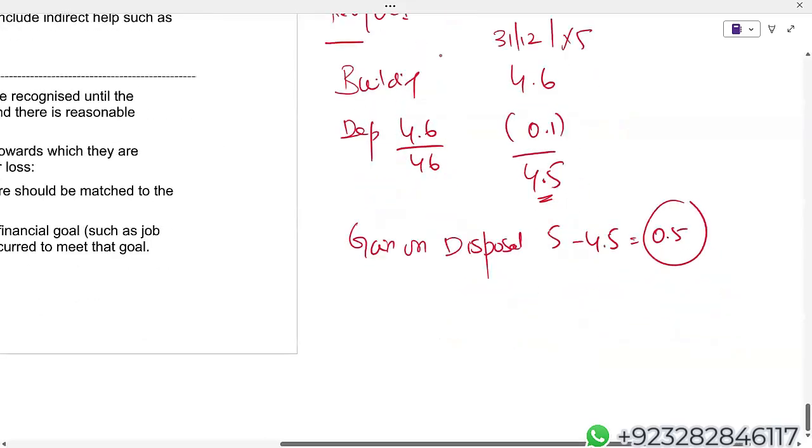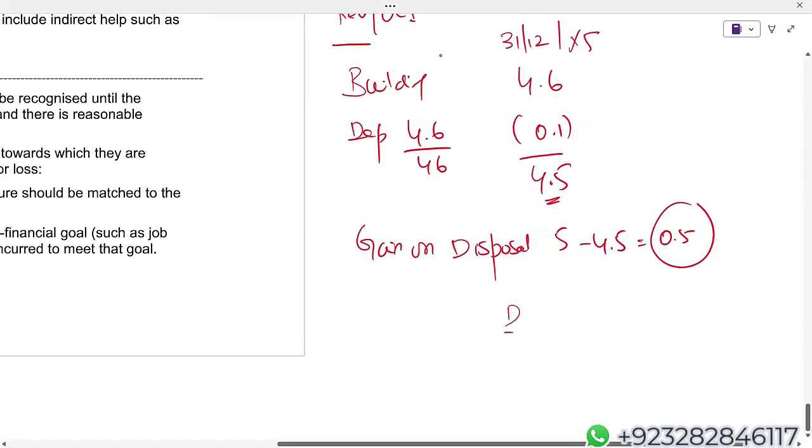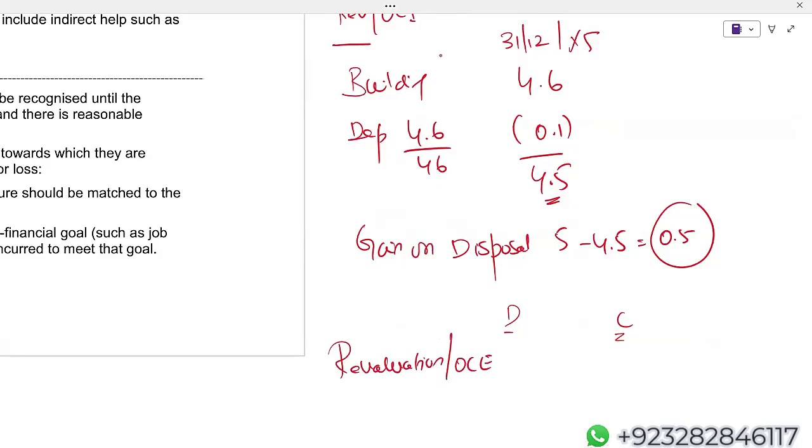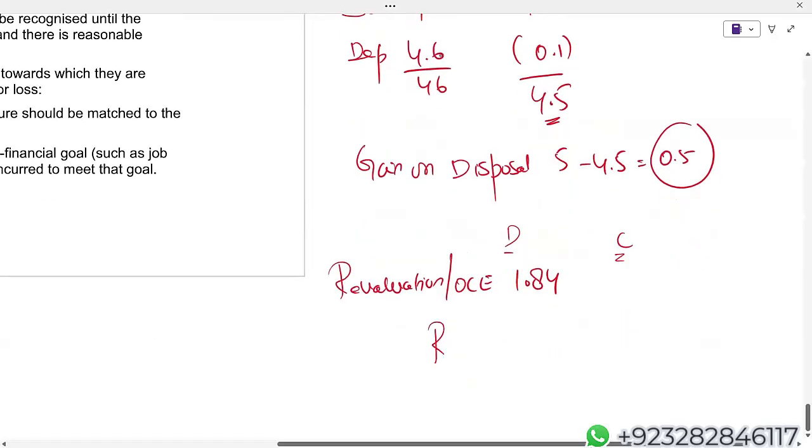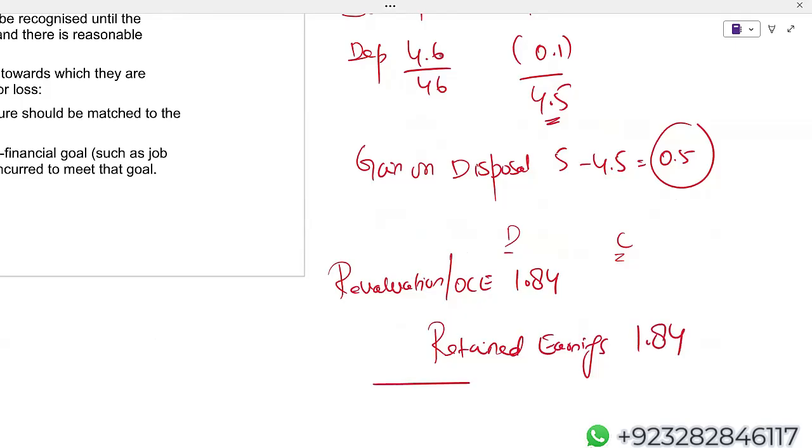Now the previous revaluation surplus, which was in December X4, in OCE, other component of equity: simply debit it and credit retained earnings. It will not be recycled to P&L. But let me tell you one more thing: it is not necessary that you close the revaluation surplus to retained earnings. If you don't want to do that, it's okay.